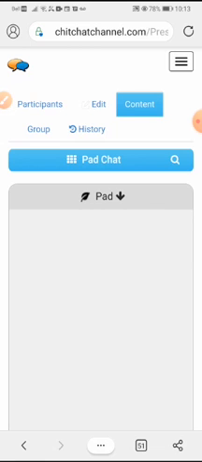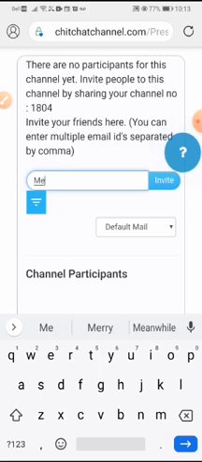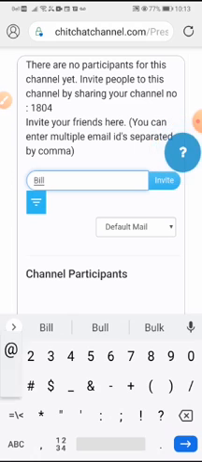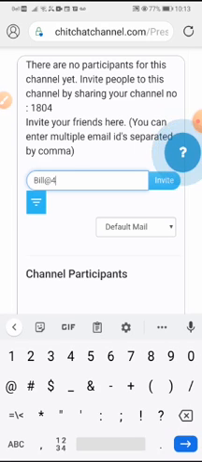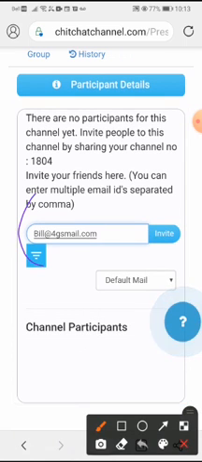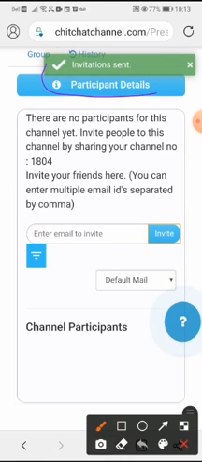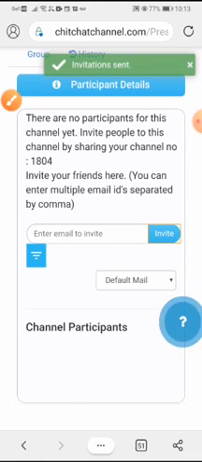So first, let's just quickly go back here and invite somebody. I just want to invite somebody, let's say, somebody. So what you do is you go to your inbox. You would have had a lot of friends in your email. You know their emails. You get some emails, put them in here, and you can invite. Once you hit invite, what happens is that an invitation is sent. And there are other ways too. I'll show you different things, but we have already